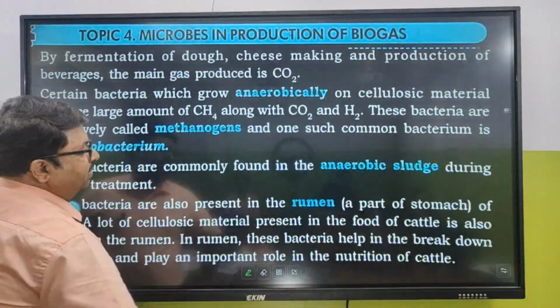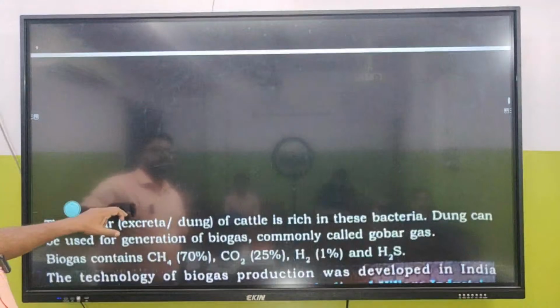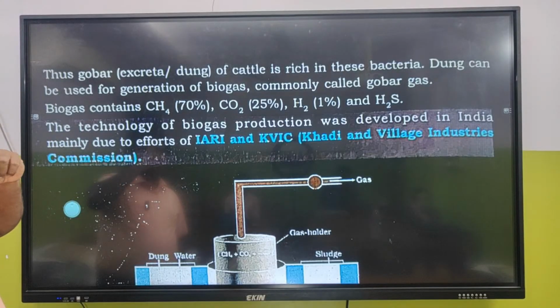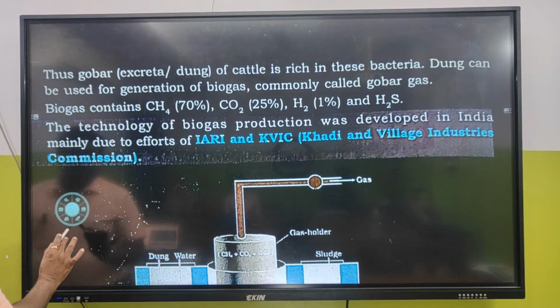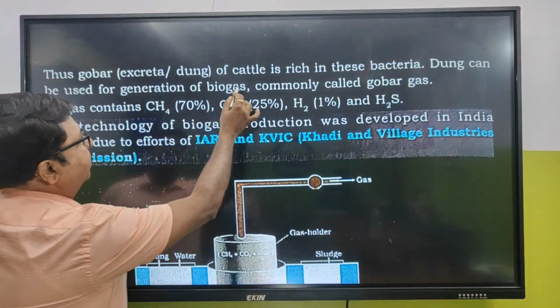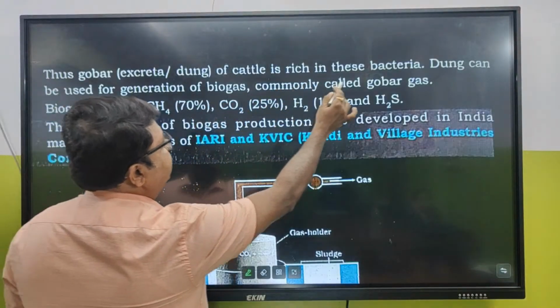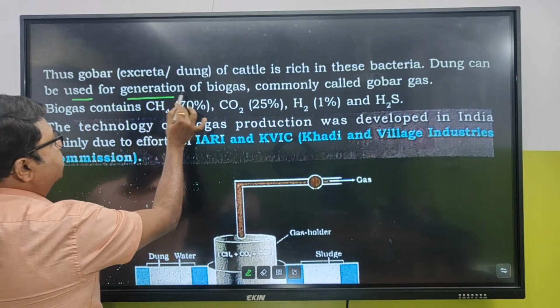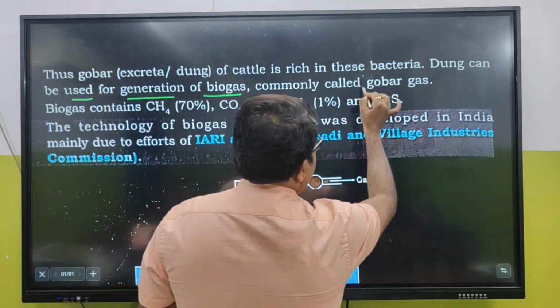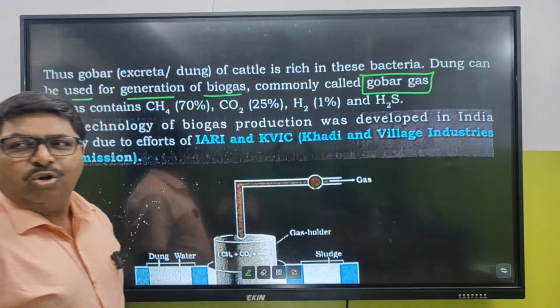Any issues? Any problem? Thus gobar, the excreta, dung of cattle, is rich in these bacteria. Dung can be used for generation of biogas, commonly called gobar gas.